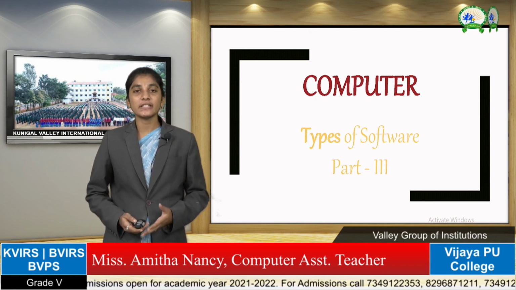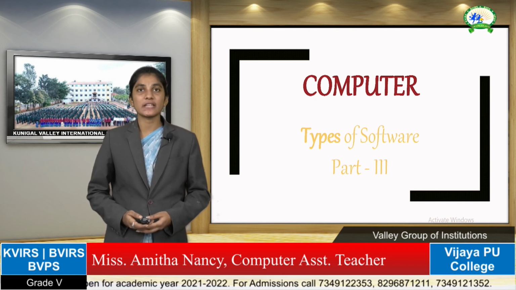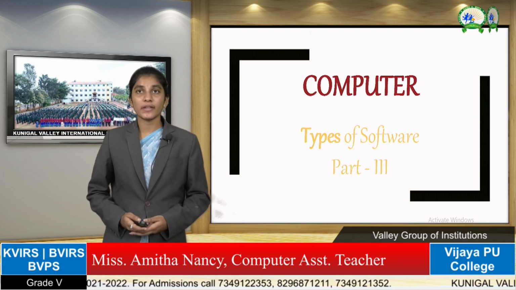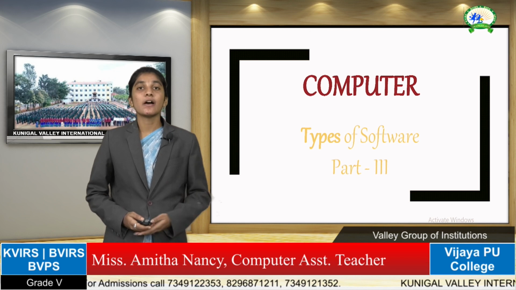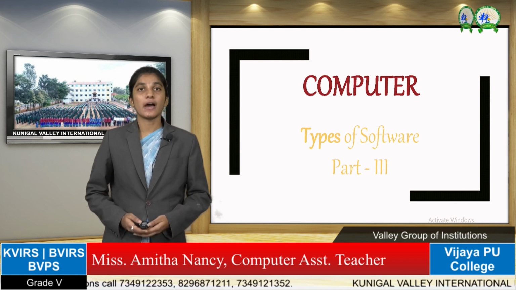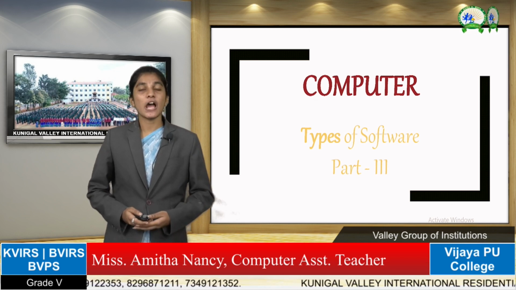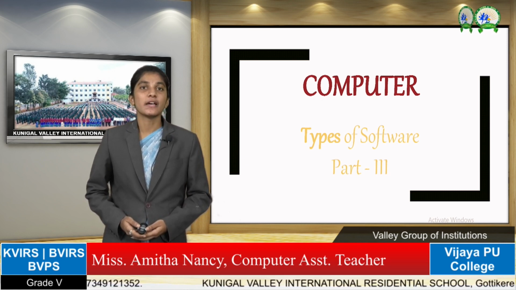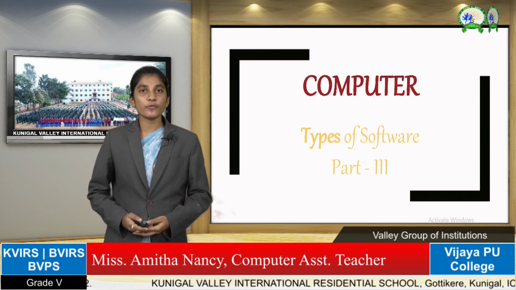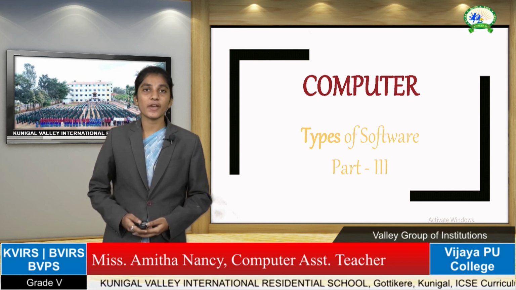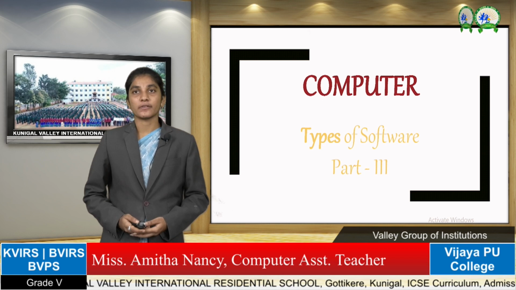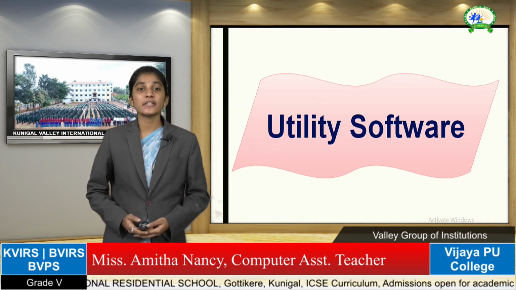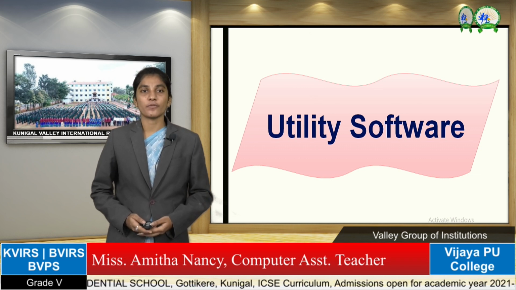In the last class we discussed operating system and system software, and in the previous class we discussed hardware, input devices and output devices. Under software, how many types do we have? Three types: system software, utility software and application software. We have already finished system software, so today we will be learning utility software.